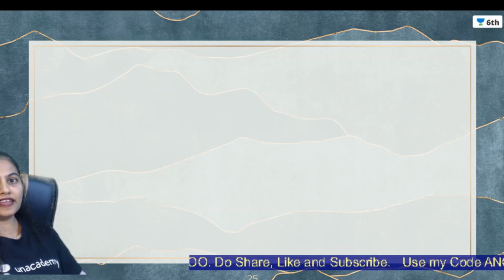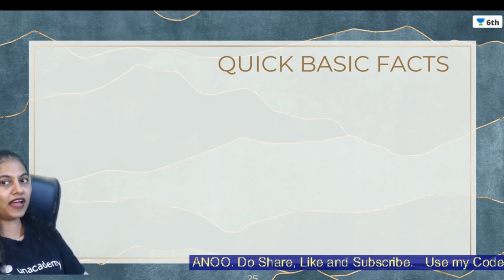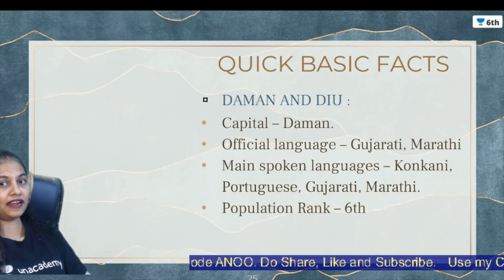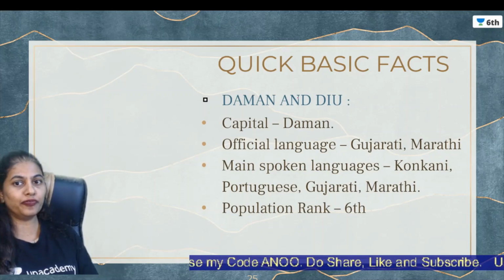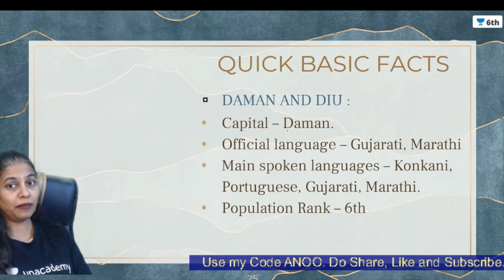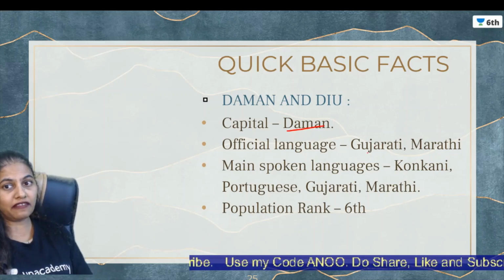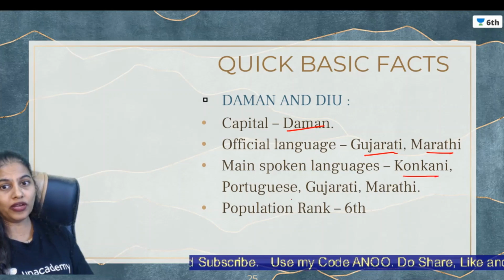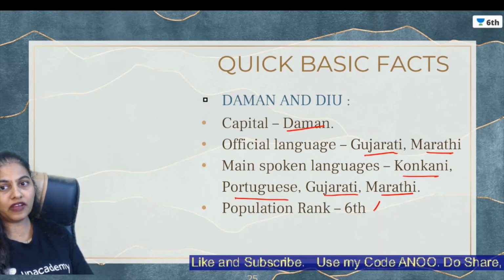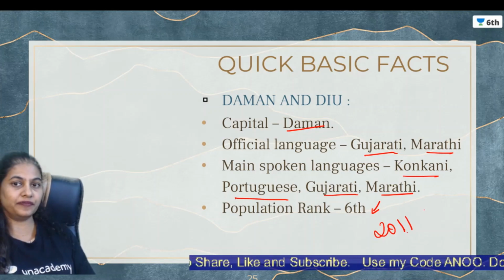This was the aerial view of Silvassa city of Dadra Nagar Haveli, which is the capital of Dadra Nagar Haveli. Daman and Diu. Let's speak about Daman and Diu. Daman is the capital of Daman and Diu. Official languages are Gujarati and Marathi. Languages spoken are Konkani, Portuguese, Gujarati, Marathi, and population wise it is 6th rank as per the 2011 census.